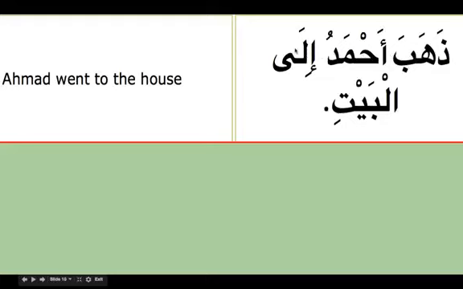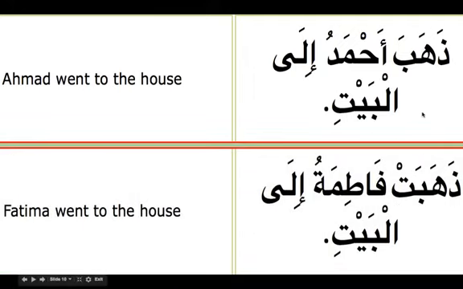And always dhahaba comes with ila, so we have to remember dhahaba ila. Dhahaba ahmadu ilal bayti. Jar majrur. Bayti is ism majrur. So how do we say it for the feminine? Dhahabat. So we got ta' ta'nith, and then we look for the fa'il. We see dhamma here, so this is Fatimatu. Dhahabat Fatimatu ilal bayti. This remains the same.